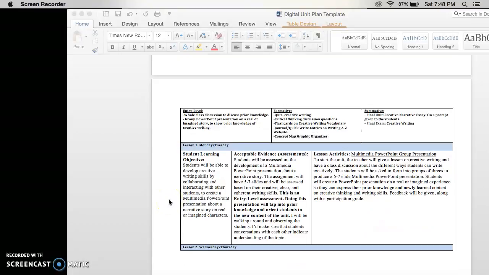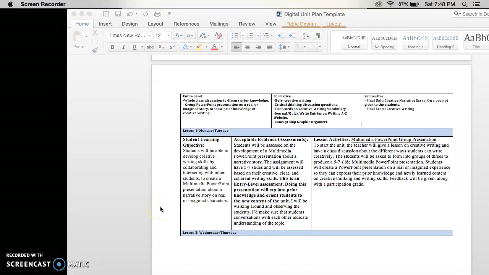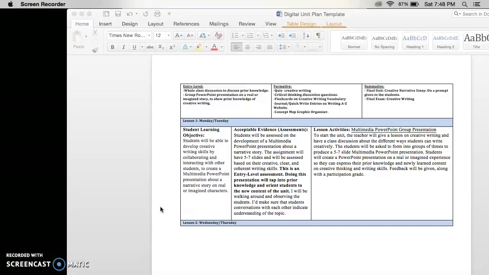Lesson 1, Student Learning Objective. The students will be able to develop creative writing skills by collaborating and interacting with other students to create a multimedia PowerPoint presentation about a narrative story on a real or imagined character. Within your group, you're going to create this assignment with 5 to 7 slides. You will be assessed based on your creative, clear, and coherent writing skills.